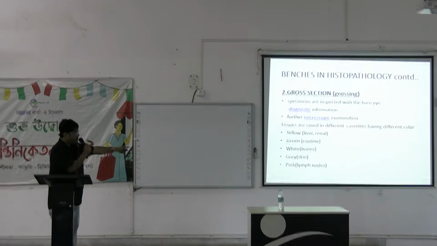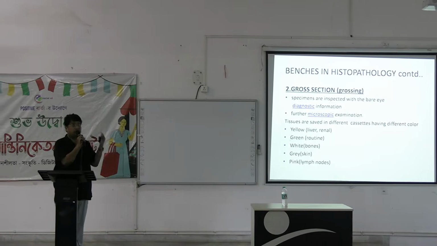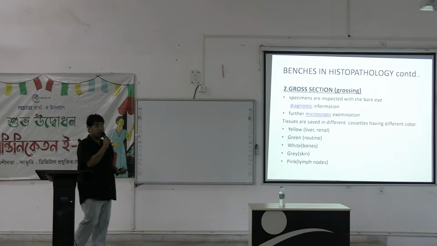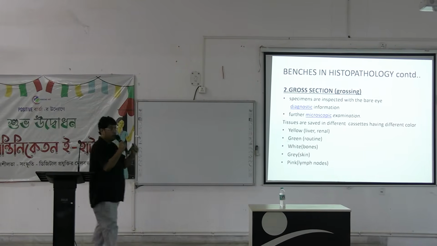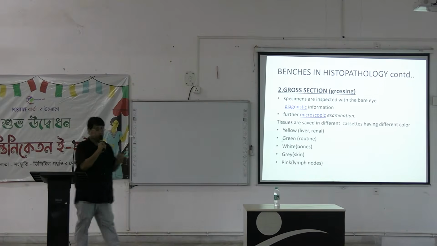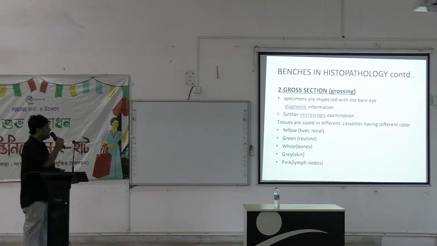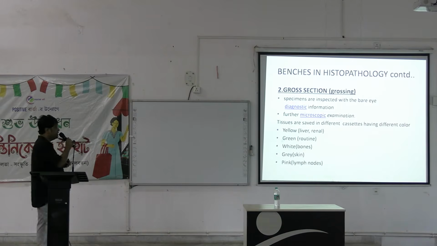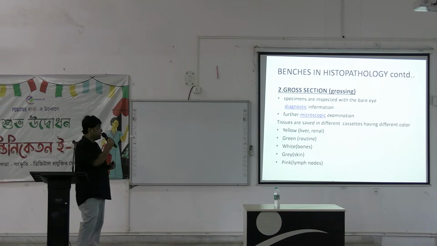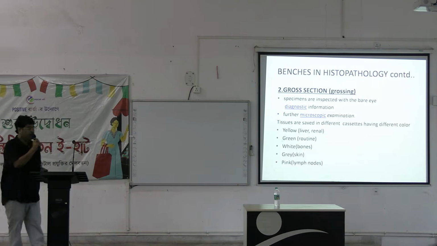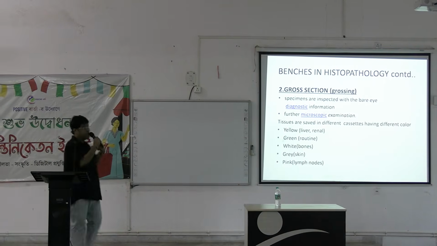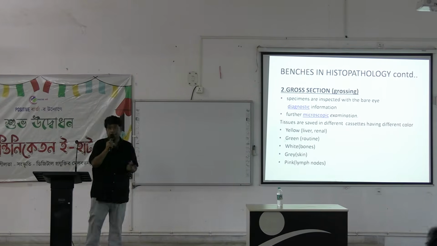First we look at the outside: what is the color, what is the consistency. Color and consistency give us many vital clues about what might be beneath the tissue. See, yellow in case of liver or renal, green in case of routine, white in case of bones, gray in case of the skin, and pink or pinkish in case of lymph nodes. If there is something different, there may be some problem.